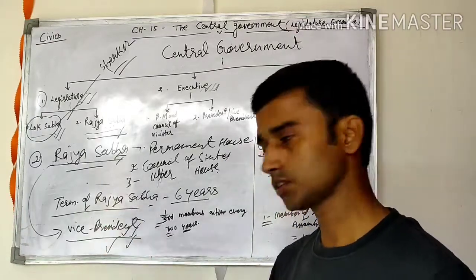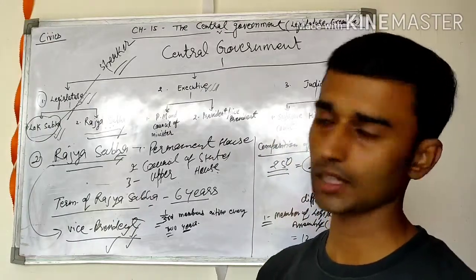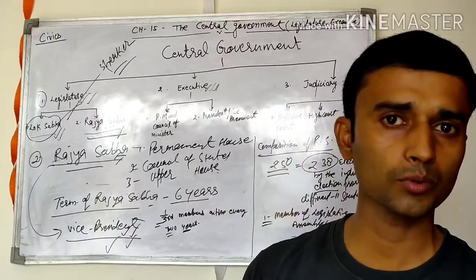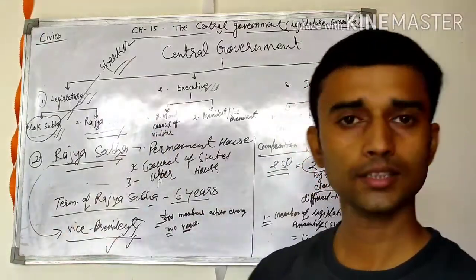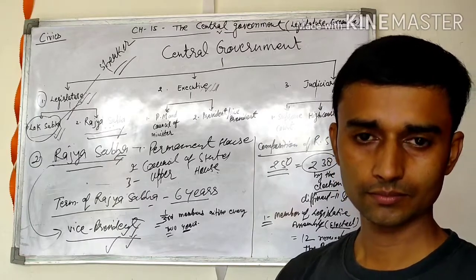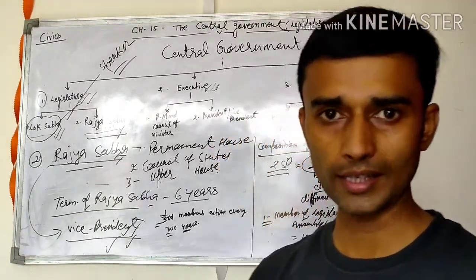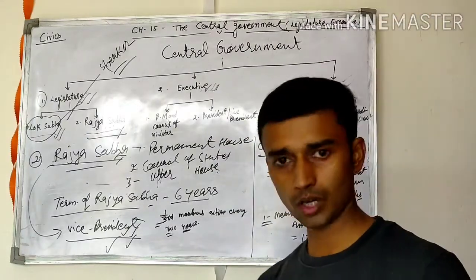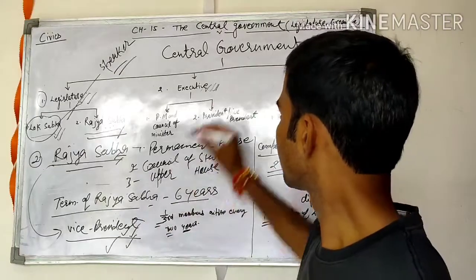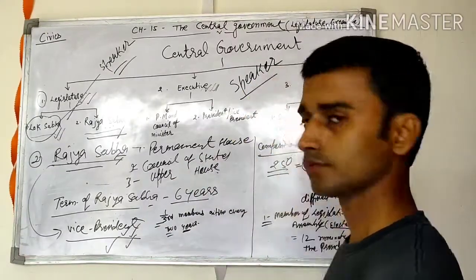Ex officio chairman of the Rajya Sabha. Who is the chairman of the Rajya Sabha? Vice President. If you discuss the Lok Sabha, who is the ex officio chairman of the Lok Sabha? Then your answer is Speaker. I hope you all understand all the points. Tomorrow we will discuss the Speaker. Thank you.